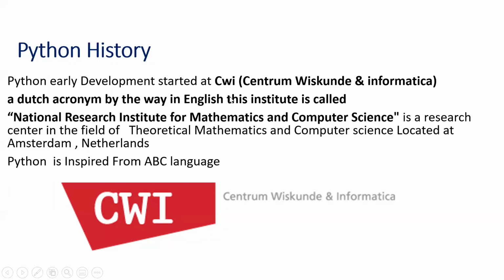Now, what is CWI in Dutch? This is a Dutch acronym: Centrum Wiskunde and Informatica. By the way, in English we call it the National Research Institute for Mathematics and Computer Science. Especially theoretical mathematics and computer science, which is located at Amsterdam, Netherlands.